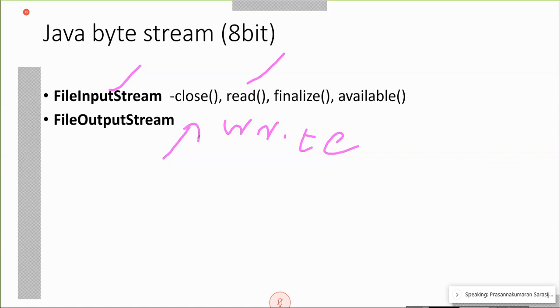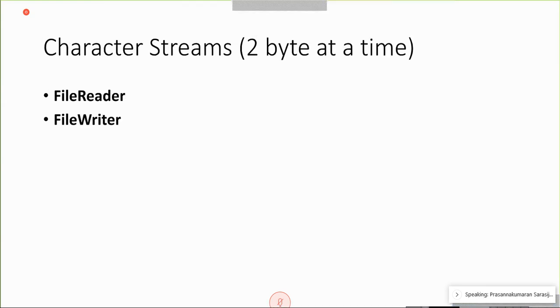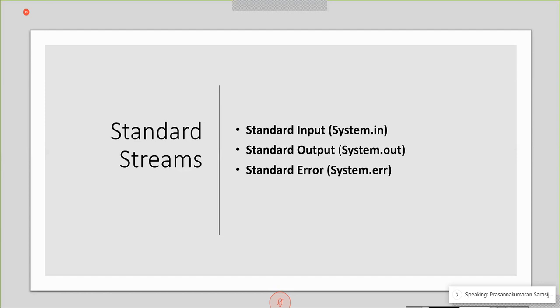In the next session, we are going to write a small Java program to read a file. At that time, I will explain more about file input stream. Again, some standard streams are there: standard input, that is the keyboard, and standard output, that is System.out, the monitor that represents the user console. Some error handling streams are there.